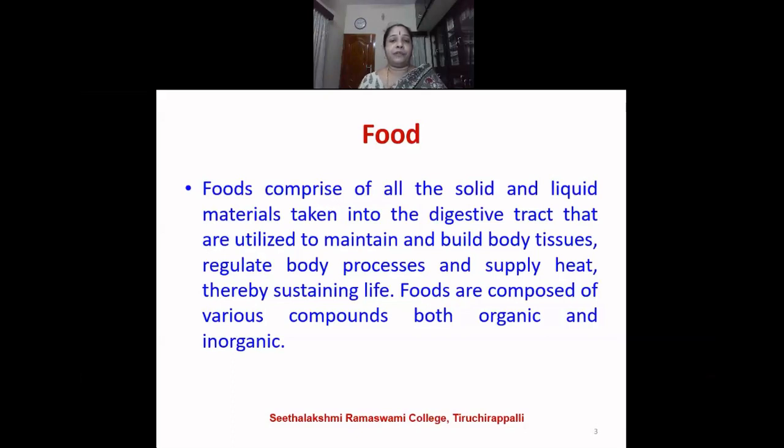Food is composed of different types of compounds, and they may be either organic or inorganic. They can be composed of organic compounds or the inorganic compounds like sodium, chloride, or potassium. So food means it can be a solid or liquid, and this, when digested, will help in building of the body tissues, regulate the body processes. It will also supply heat to the body, and thereby it will help in sustaining the life. And food is composed of both organic as well as inorganic compounds.